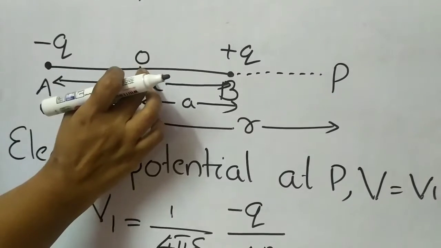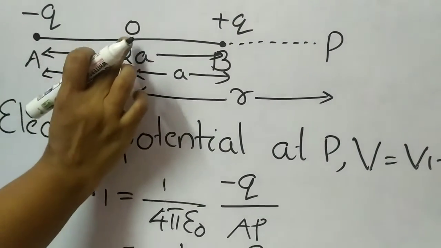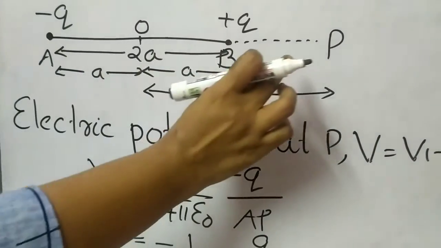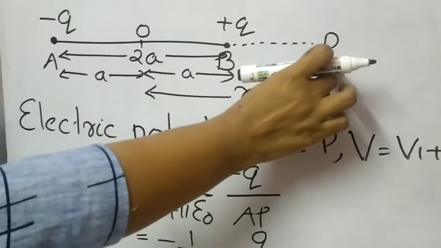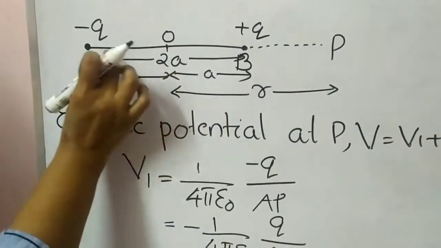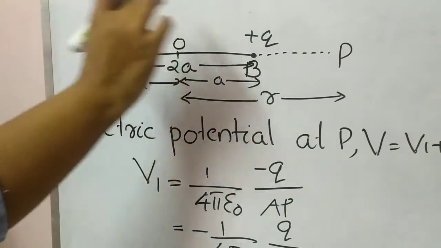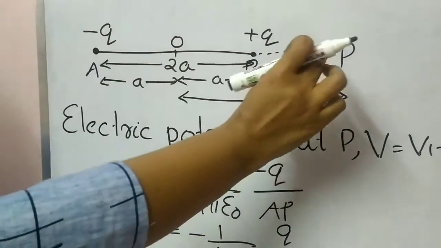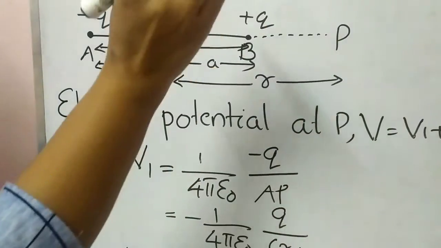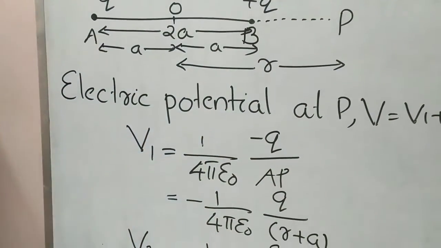O is the origin here. So here you can see from A to O, and O to B, each of length a. Here we have to consider a point P. That is an axial point, situated on the axial line. That's why we can say this is an axial point. So here we need to find the electric potential at this axial point. This point P is at a distance of r from O.